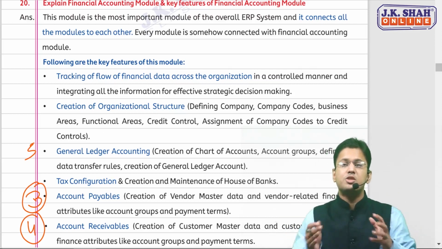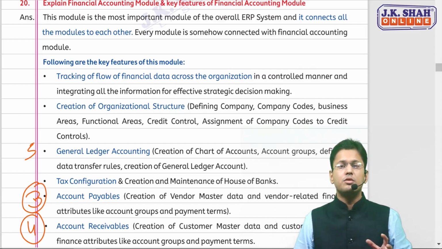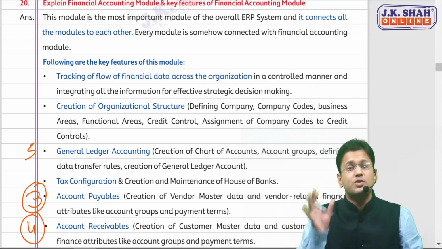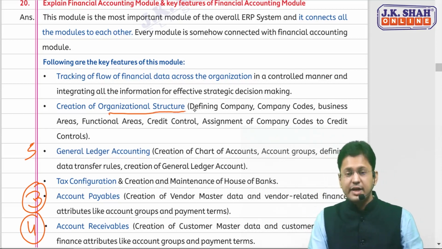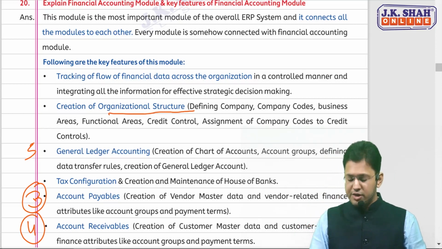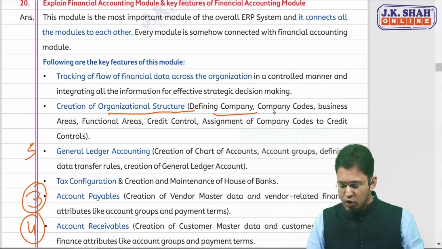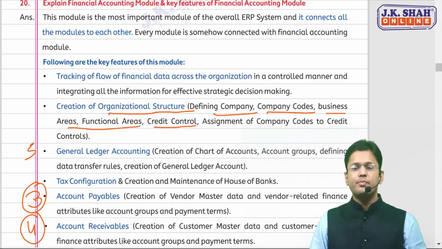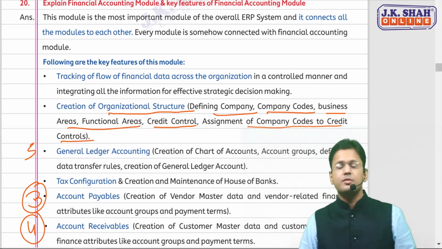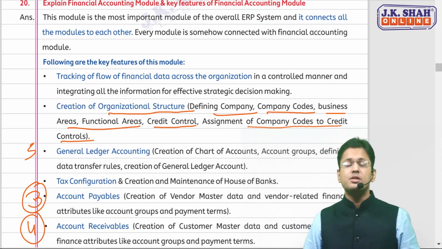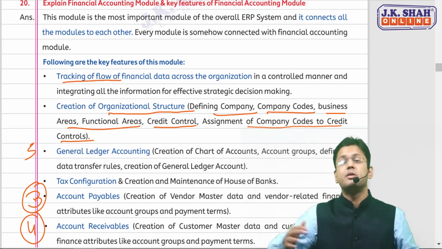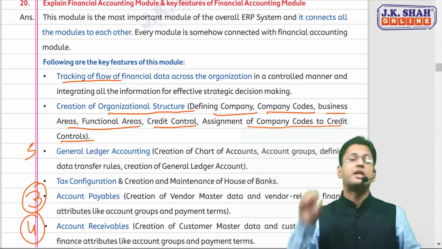If there are multiple branches, multiple companies of the organization, of the group, a company code is assigned to every particular branch. So the logic is very simple. Creation of organizational structure is there, in which you have to define the company, the code of the company, the business areas, the functional areas, credit limit, credit controls, assigning the company codes to credit controls in case there are several companies, branches, etc. And one more thing you need to do in the financial accounting module is track the flow of that particular data, where from other departments that data is flowing. So you need to track the flow also.